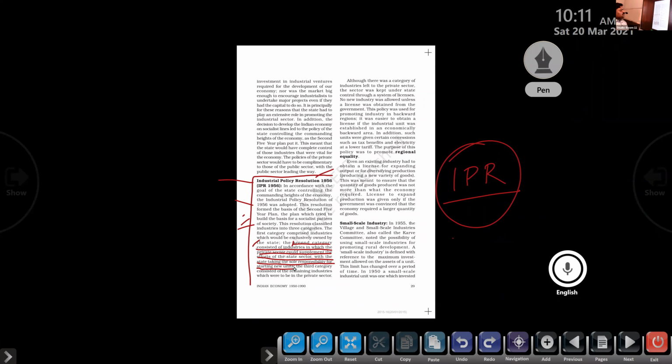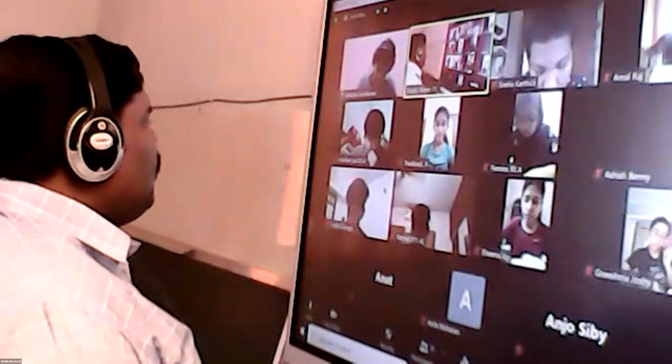What is that? Basically, that is owned by the public sector, that is also provided to the private sector, but under the control of the state licensing system. If you want to start a particular type of industry, first of all, you have to get a license from the government, right or not? Without the license, we are unable to start such kind of industry. So the licensing system is also there.